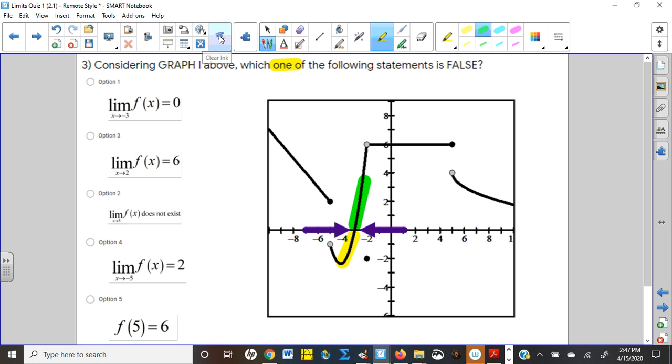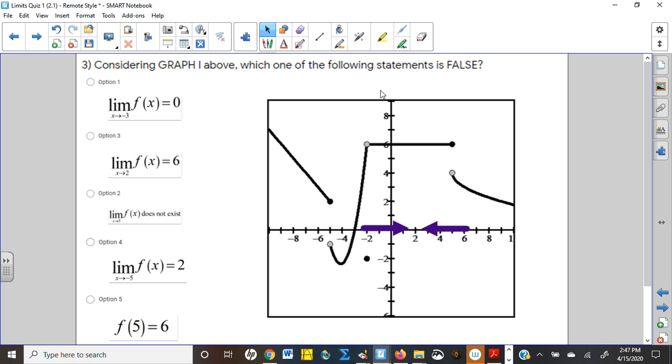What about the limit as we approach 2? This time the x values are approaching 2. Well, it looks like we have a horizontal, constant segment up here, and so we're zooming in on a height of 6. Absolutely, that one also looks true. Okay. What about the limit at, and I shrunk this to fit it in here, so I can't even read that.